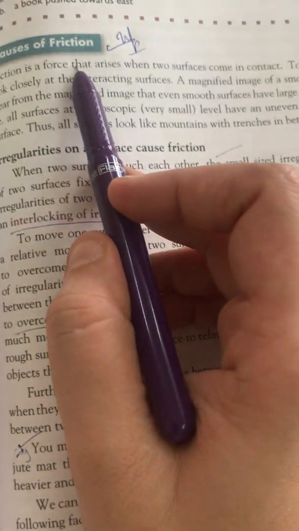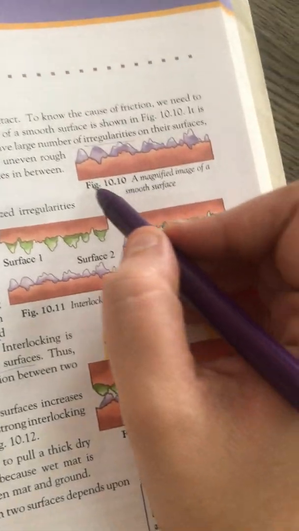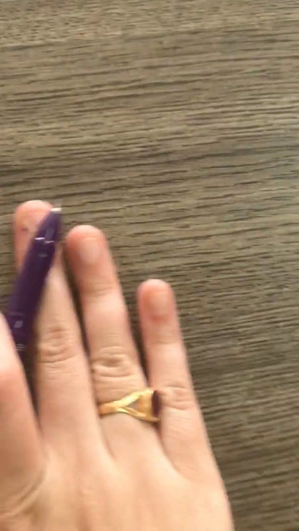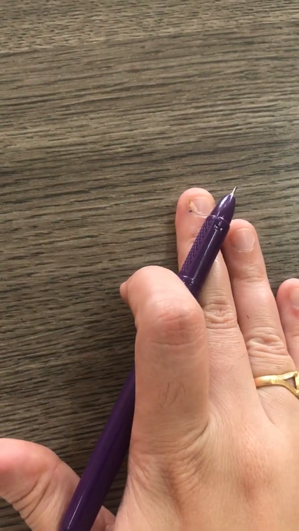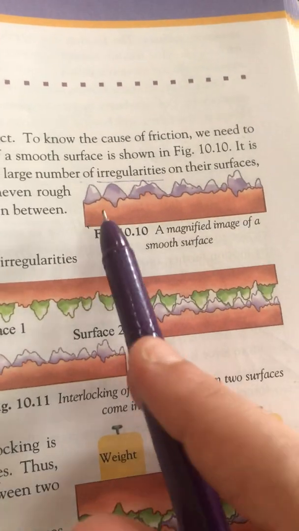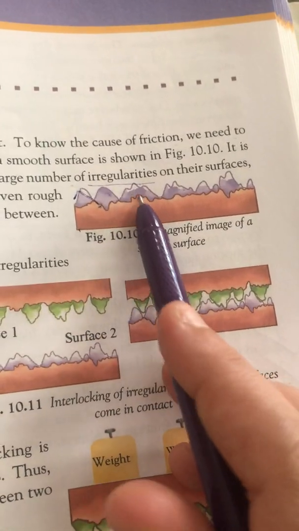What are the causes of friction? Whenever we observe any substance, this table looks so clear, and that blue table also looks so clear, so smooth, but when we observe it under a microscope, the surface is like this.